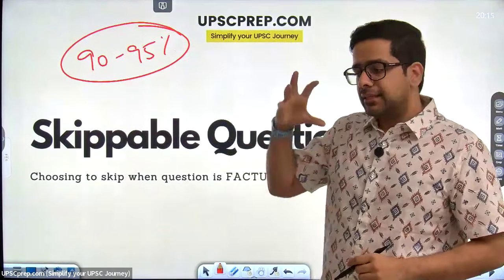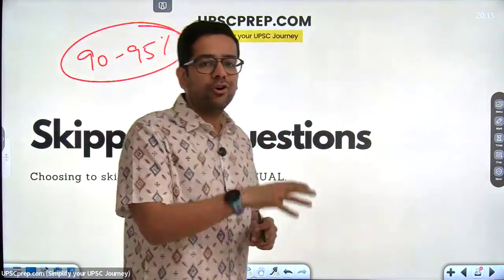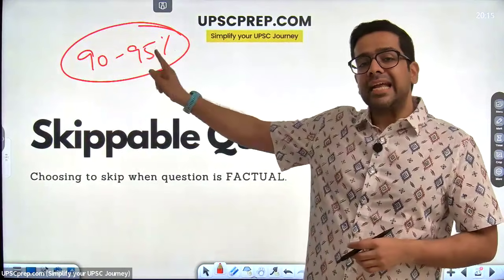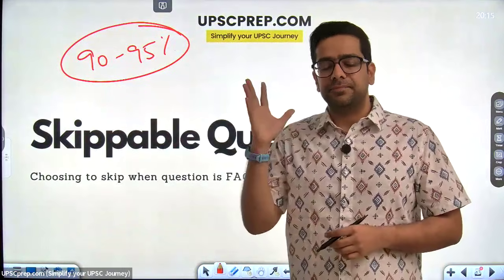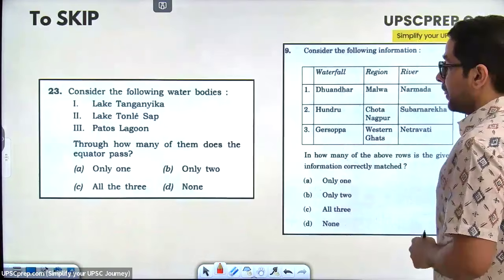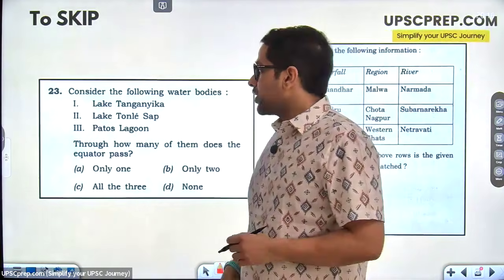So please keep in mind that this is a core part of the strategy for any given subject, be it polity, economy, geography, environment, any subject. Best you can do is 90 to 95% coverage. There will always be something that is left. And when that happens, we choose to skip. So what are some questions that we choose to skip? Like for example, this question.